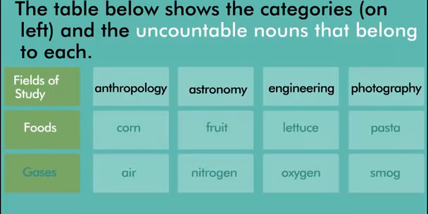Foods include uncountable nouns like corn, fruit, lettuce, pasta. Gases include uncountable nouns like air, nitrogen, oxygen, smog.